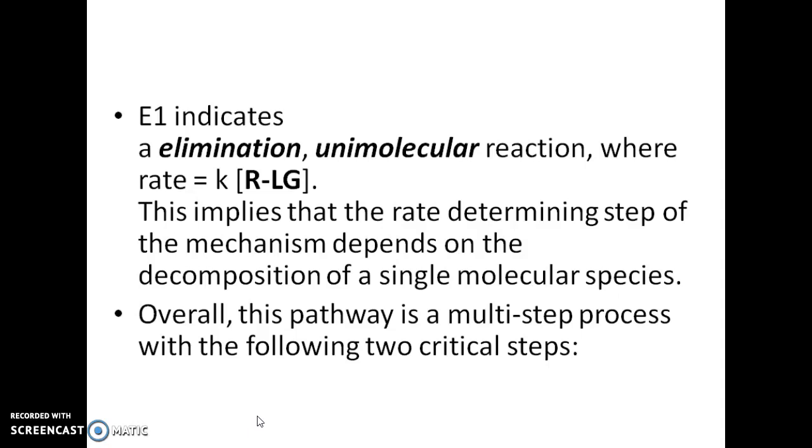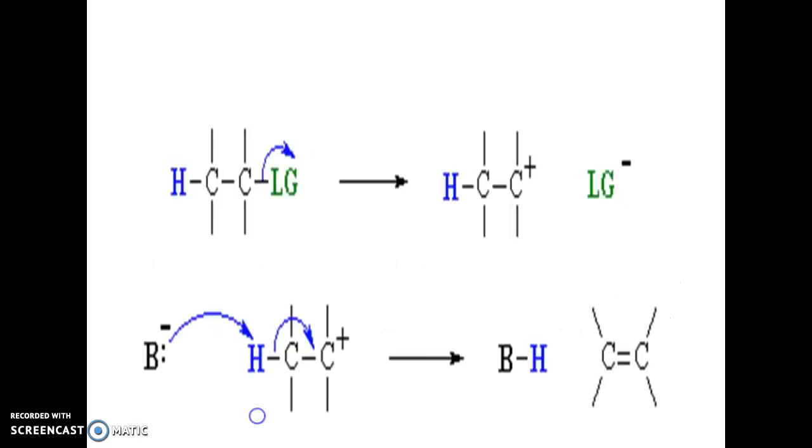See, E1 refers to elimination unimolecular reaction, wherein the rate constant K will be equal to the active mass of the alkyl group into the Lg. Lg means leaving group. Which implies the rate determining step of the mechanism depends upon the decomposition of a single molecular species. So overall, this is a multi-step process which involves two critical steps.